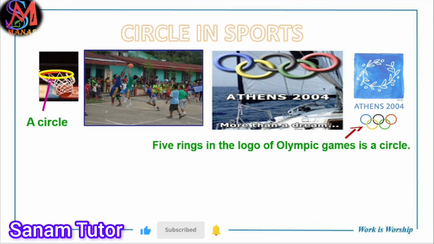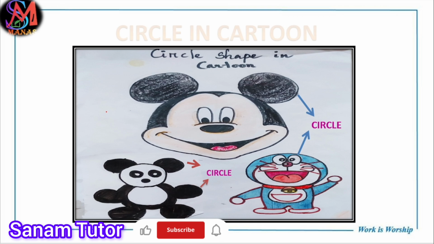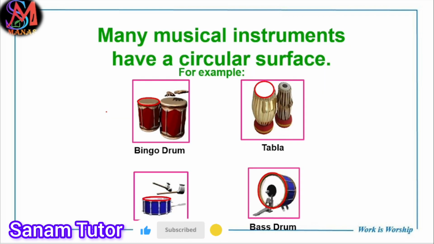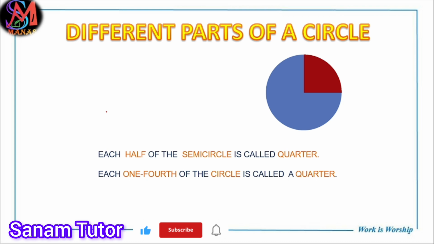Then circles in sports: in basketball, and in the Olympic games, the five rings, these are also circles. Also circles in cartoon movies, their ears and face are also circles. Many musical instruments have a circular face, like tabla and bongo drums, bass drums.